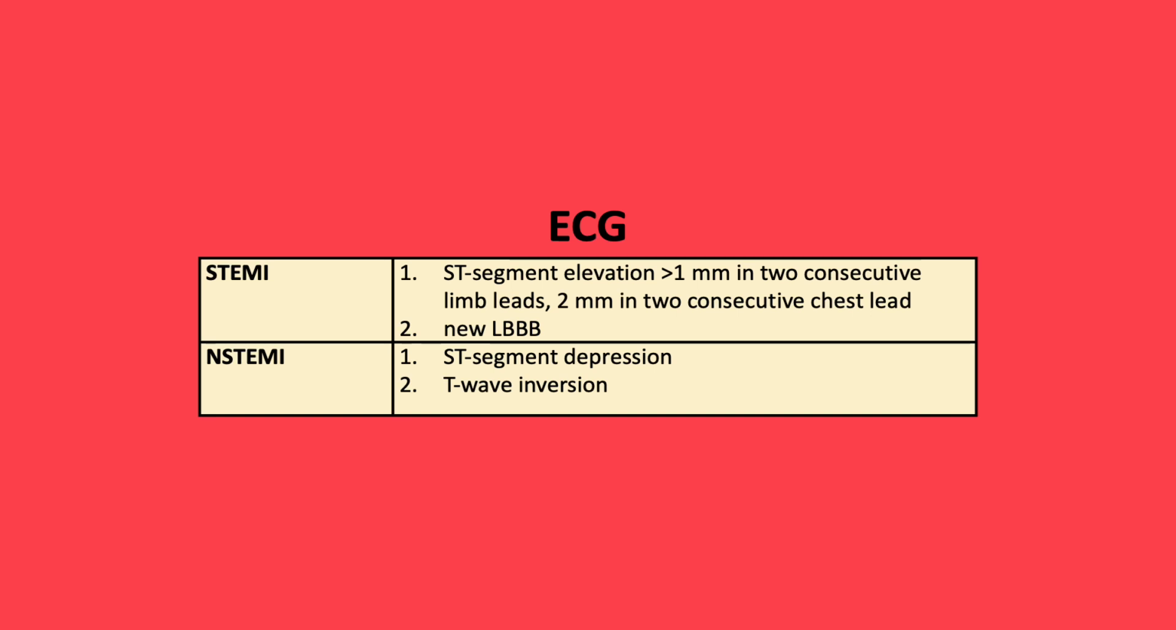ECG changes are common within ST elevation MIs and non-ST elevation MIs. ST elevation MIs indicate ST segment elevation of greater than 1 mm in 2 consecutive limb leads or 2 mm in 2 consecutive chest leads, or new left bundle branch block. Conversely, an NSTEMI or non-ST elevation MI will lead to ST segment depression and/or T-wave inversion.